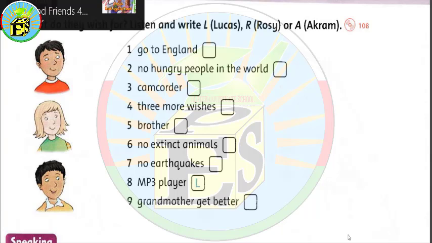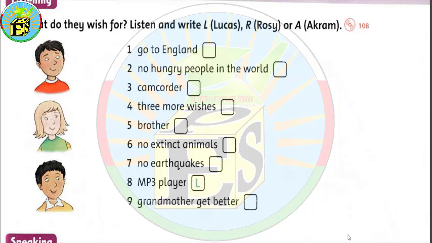Listen and write L for Lucas, R for Rosie, or A for Akram? Imagine you've got 3 wishes. What are they? Number 1. My name's Lucas.